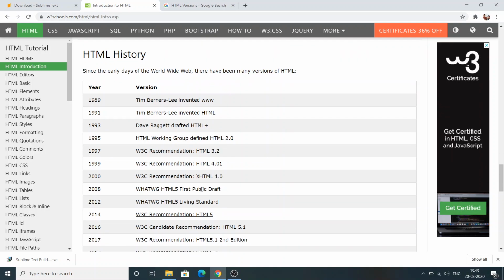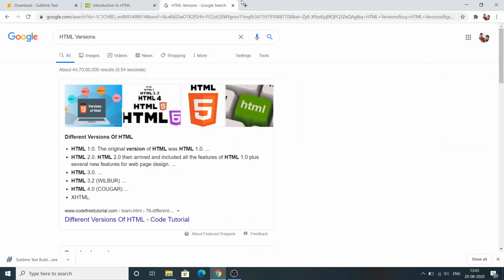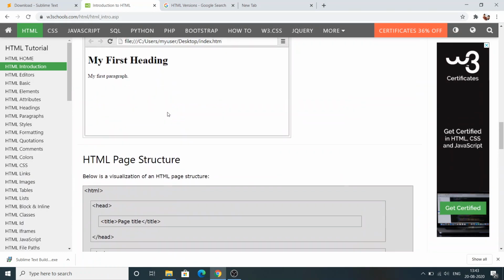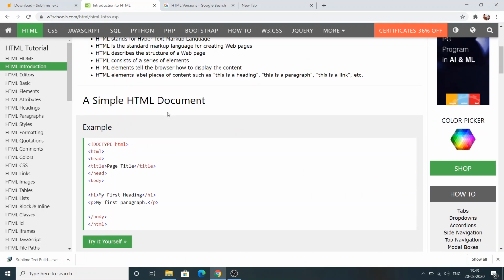HTML is a tag based language. HTML means it's a markup language. See, you can find it here. HTML is a markup language, hypertext markup language. Okay, now I'm going to show you first.